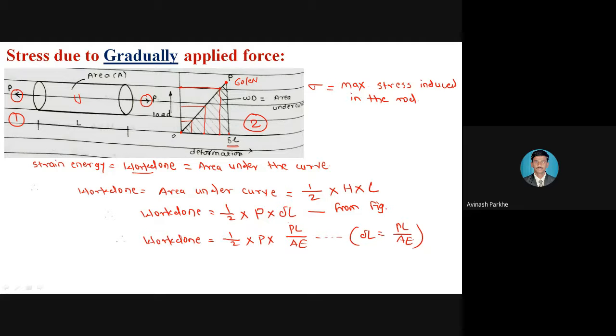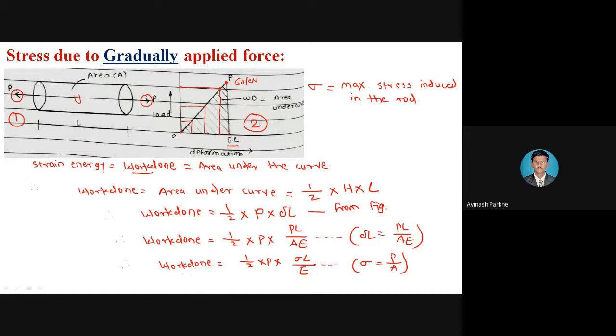Delta L is equal to PL upon AE, which means I can write the same equation, that is work done is equal to 1/2 into P into sigma L upon E. Why sigma L? Because we know that sigma is equal to P upon A. In this particular formula, PL upon AE, the parameter P upon A is present, and we know that P upon A is called stress. That is, stress is equal to force upon area. Therefore, this P upon A term is replaced by sigma.